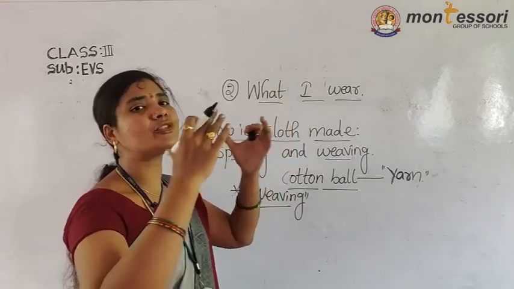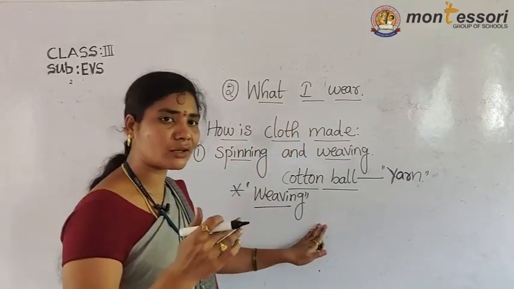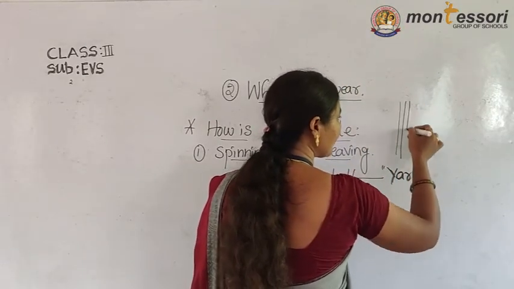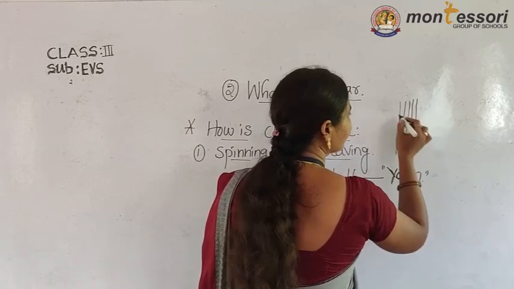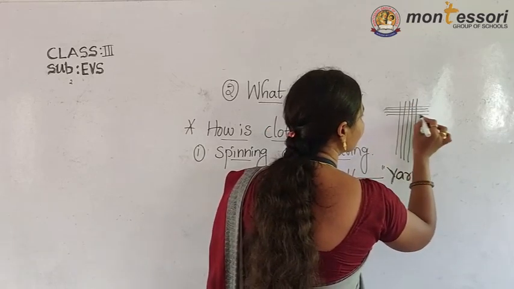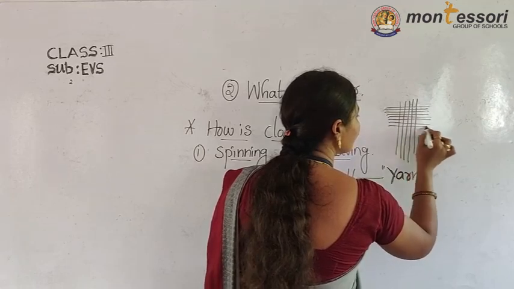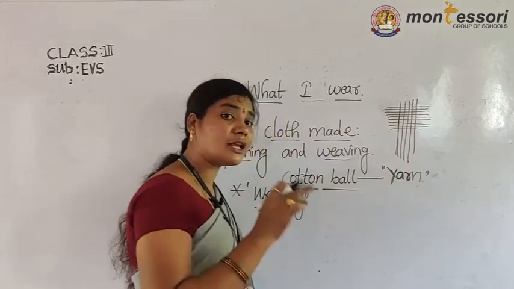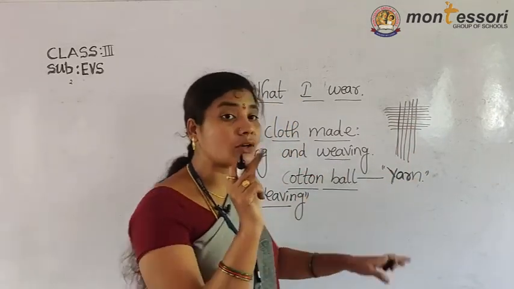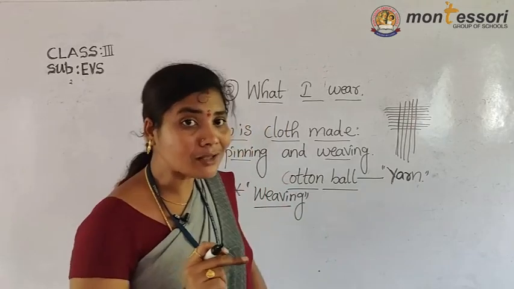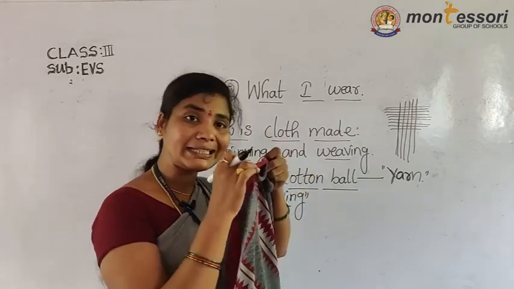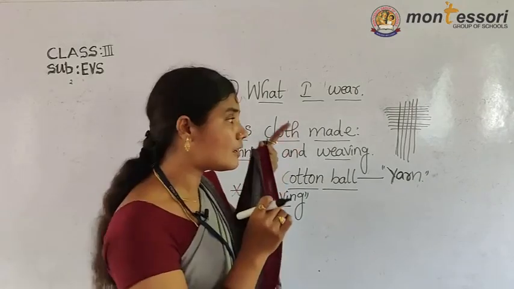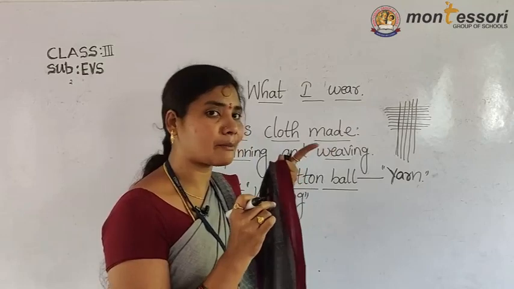When you observe the cloth, it has horizontal lines and vertical lines. Two threads are connected together. We mostly observe this in cotton cloths, because they are light and well ventilated. That is why we use cotton cloths during the summer season.